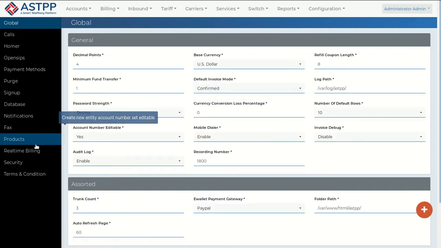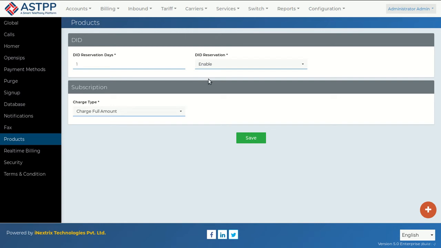From products, we can enable DID reservation, and we can set the DID reservation days. Currently, DID reservation is enabled from my side, and the days I have configured is 1 day. Now let's see how this DID hold and unhold works as per these settings.